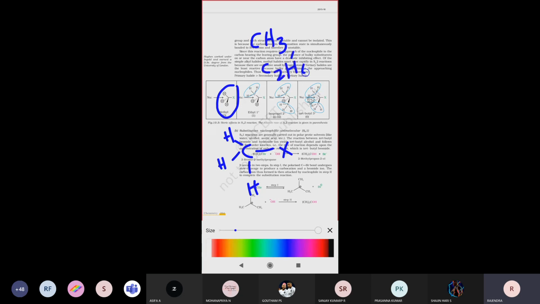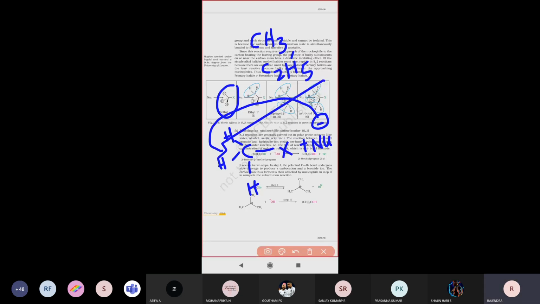Is any other alkyl group, any carbon atom, attached here? No, only hydrogen atoms are attached. So in this case, if it reacts with any nucleophile, since there is no bulky group attached to the carbon atom, the nucleophile attacks and the reaction happens very fast.